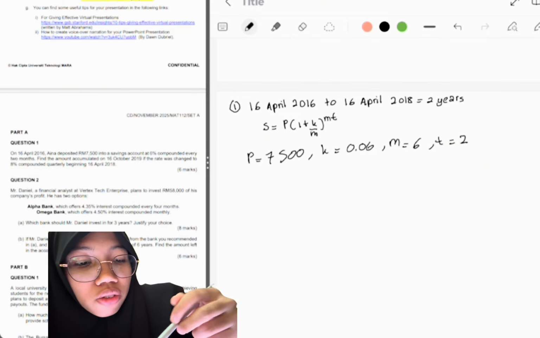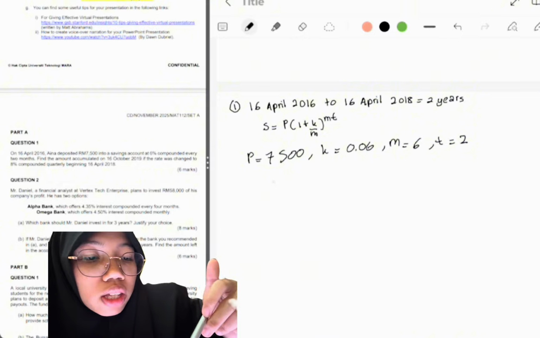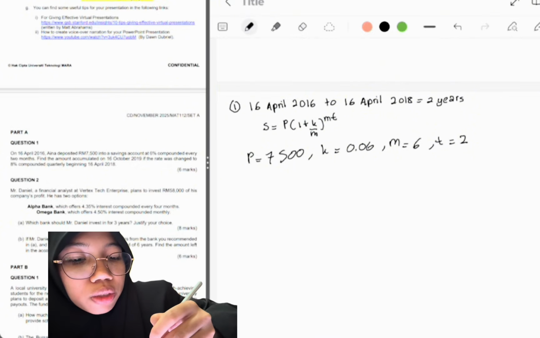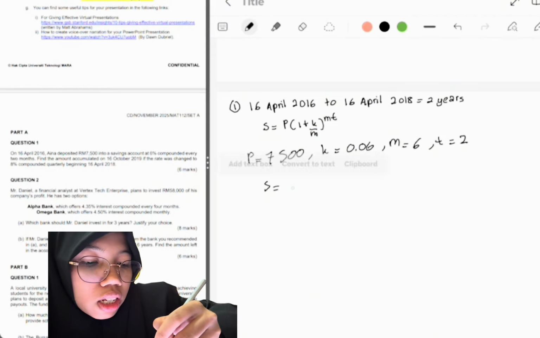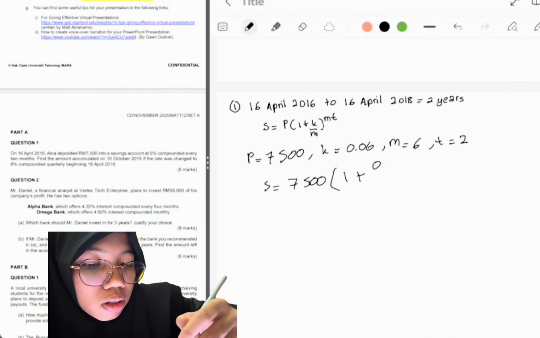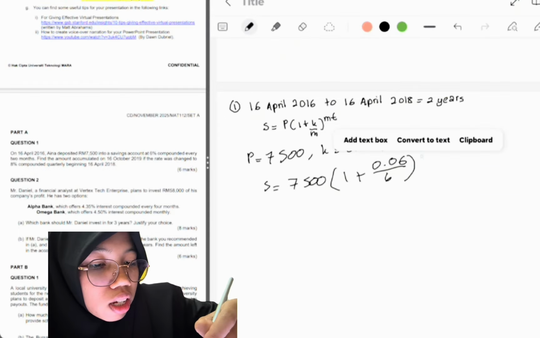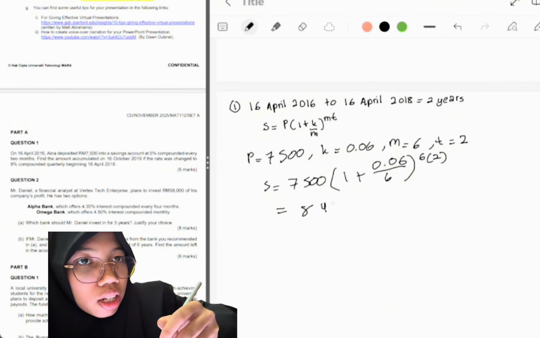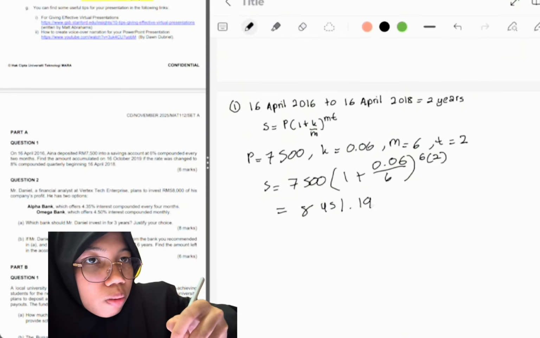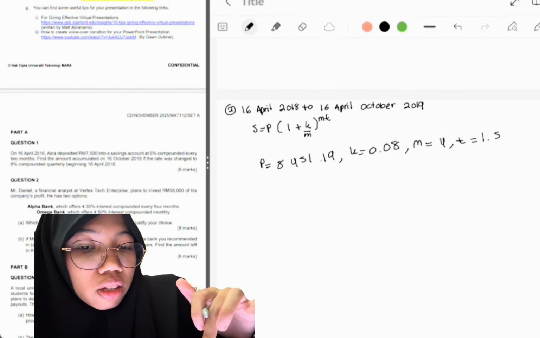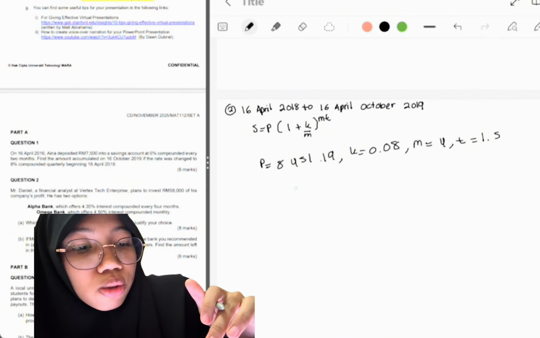I will be solving part E, question 1. For this question, I'm going to solve from 2060 to 2080. So we're going to use the SSP formula. I'm going to insert what we have got and listed. So 7 plus K 0.06 divided by M6 bracket 662, and the answer is going to be 88451.1.